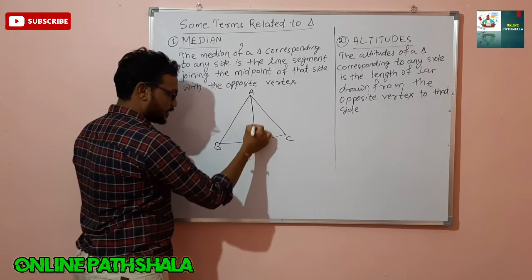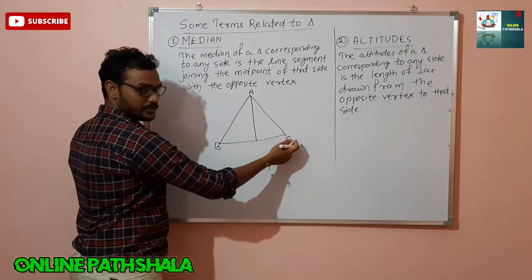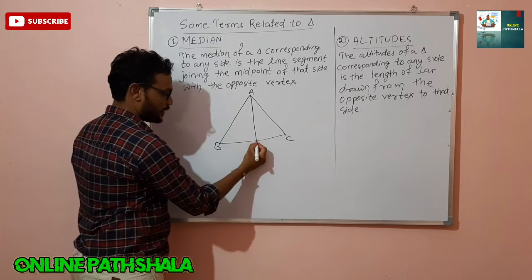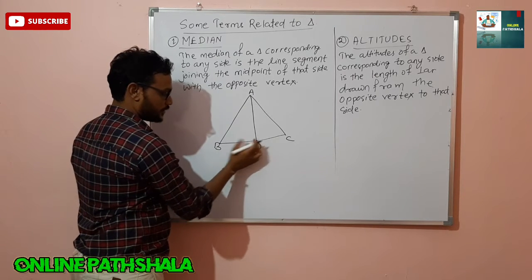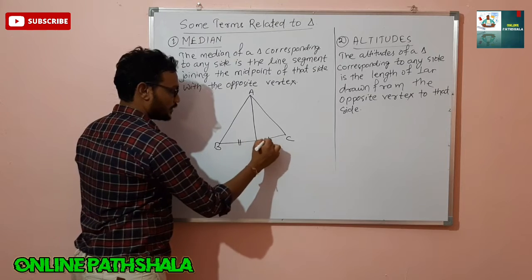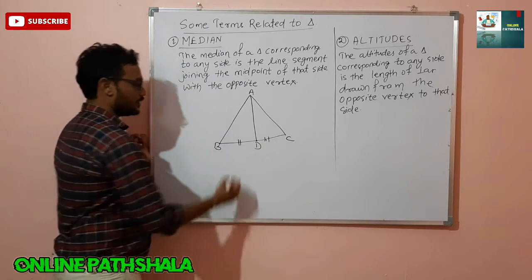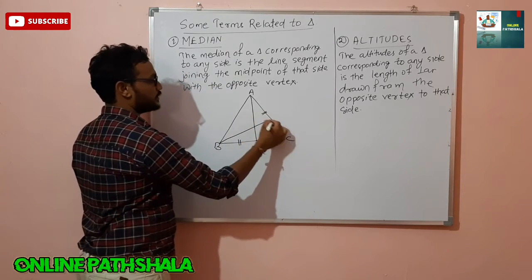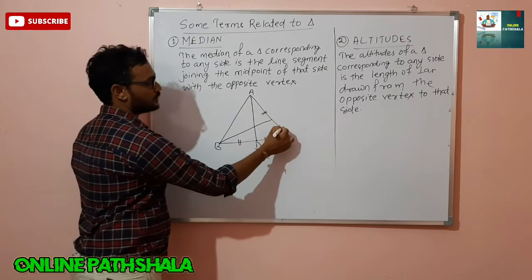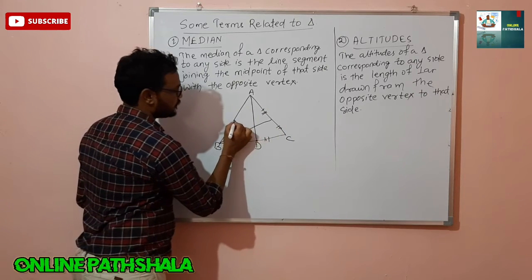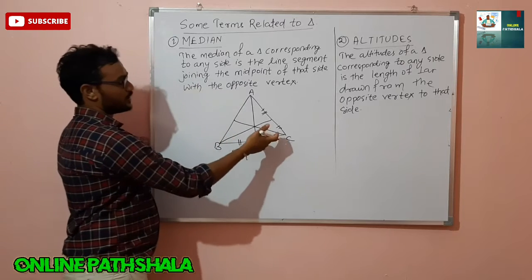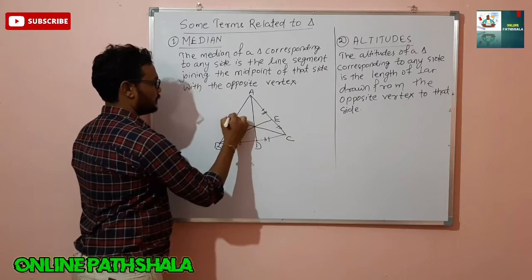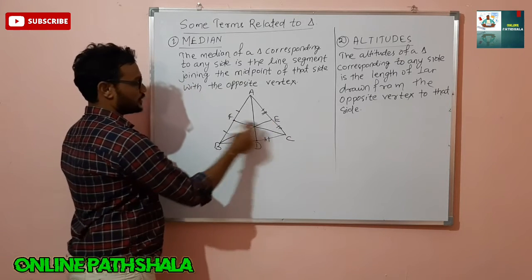I have drawn a line segment here to the side BC. Suppose this one is D, and this point of intersection divides BC into two equal parts. Then this line is called a median. Similarly here you can also draw. This one also, suppose, divides this line into equal parts, then that is also a median. Suppose from C another line is drawn to AB. So suppose this point of intersection is E, this is F. So these are equal.